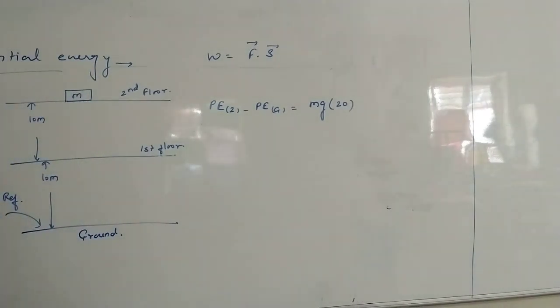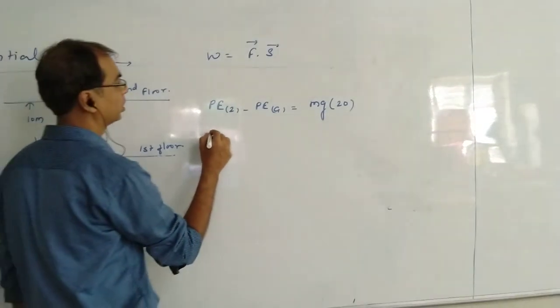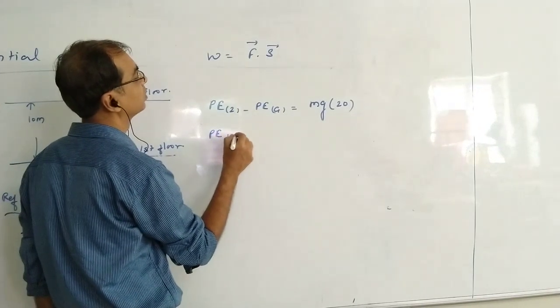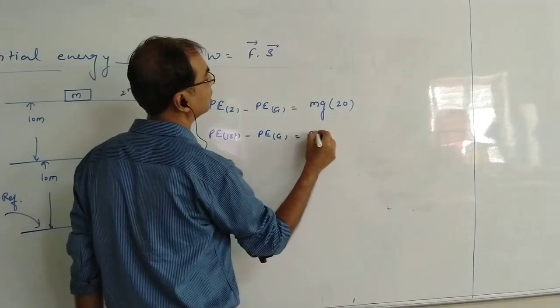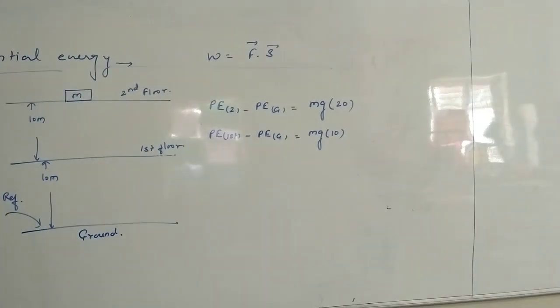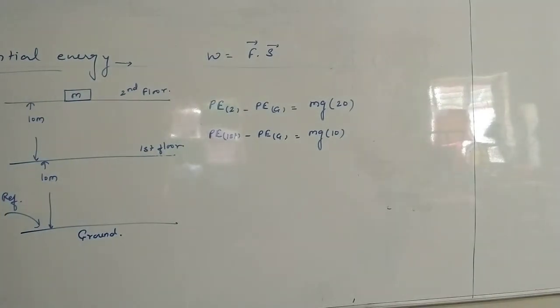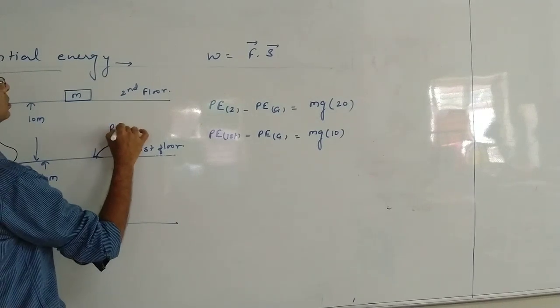Good. Now, what is the potential energy of the first floor with respect to ground? Potential energy of first floor minus potential energy of ground, we'll say mg into 10, mgh. Correct or not? But suppose now I take the first floor as a reference. Now this is my new reference.